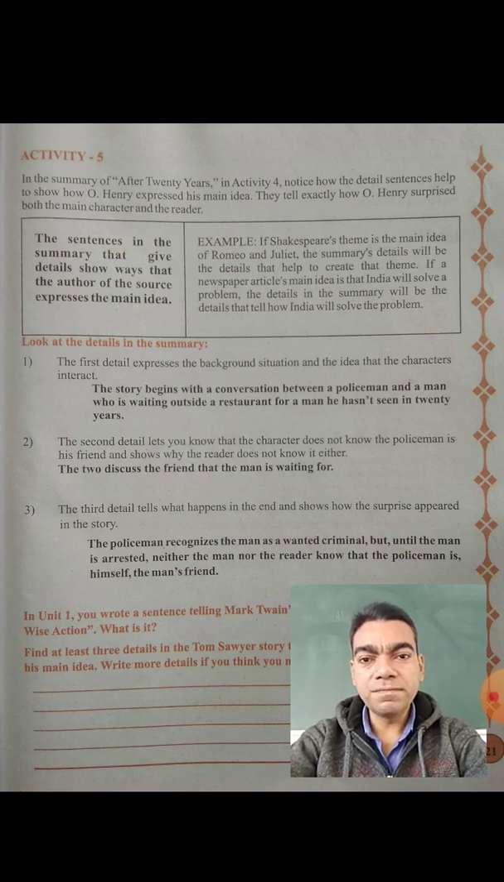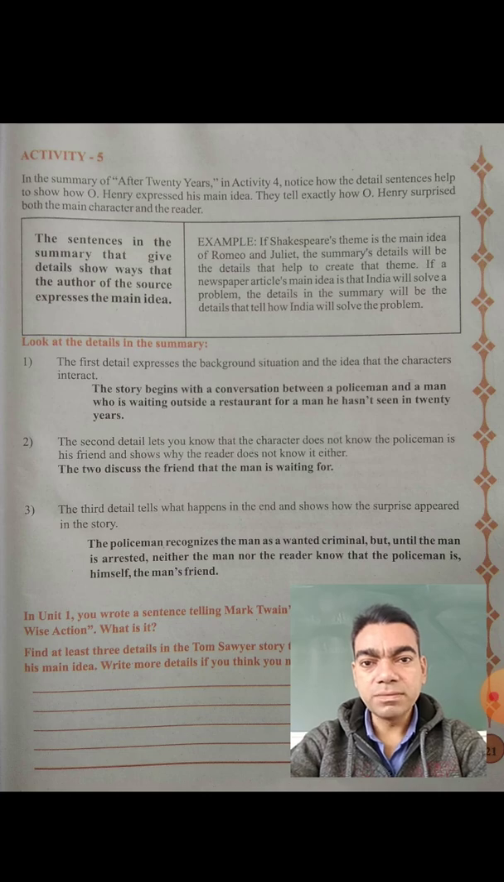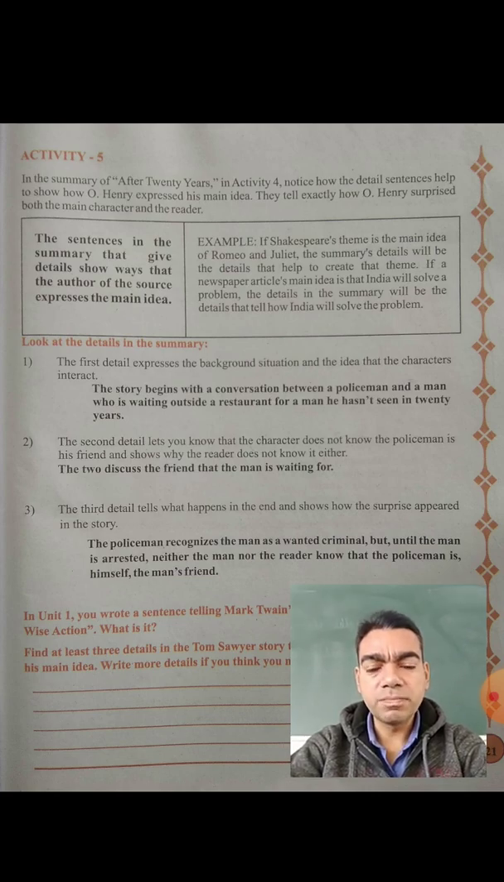In the summary of After 20 Years, in activity 4, notice how the detailed sentences help to show how O. Henry expressed his main idea. That we have already discussed in activity number 4. They tell exactly how O. Henry surprised both the main character and the reader.